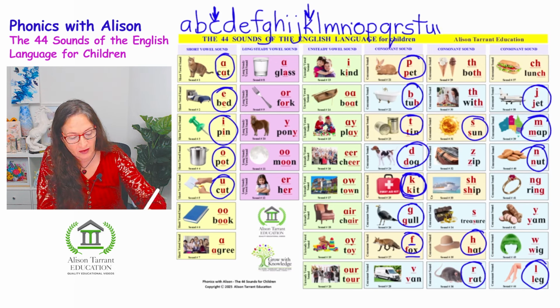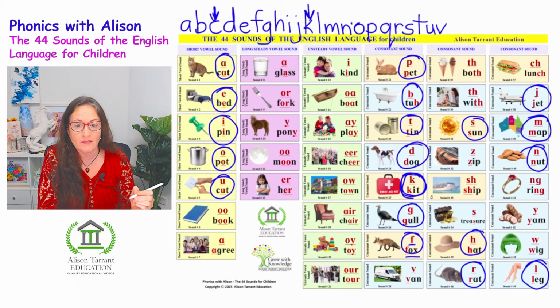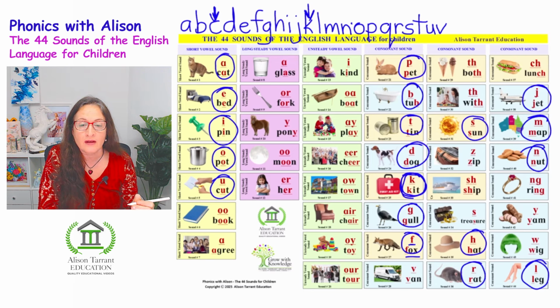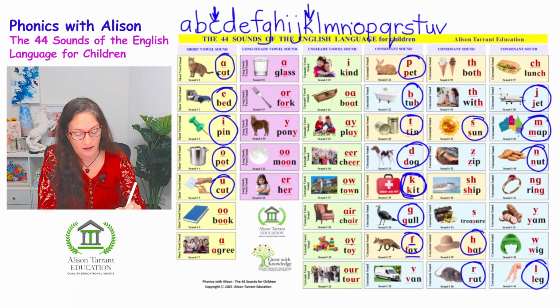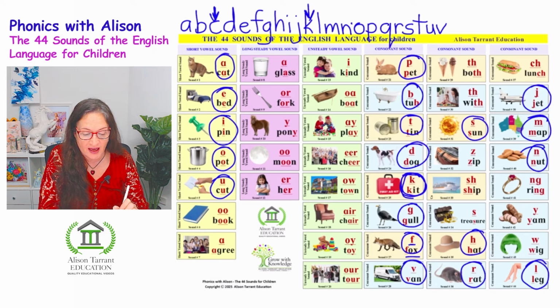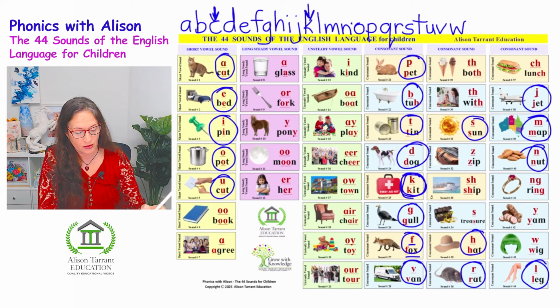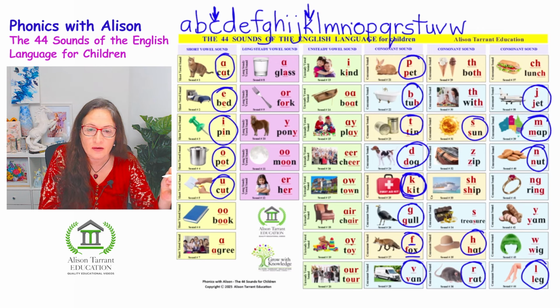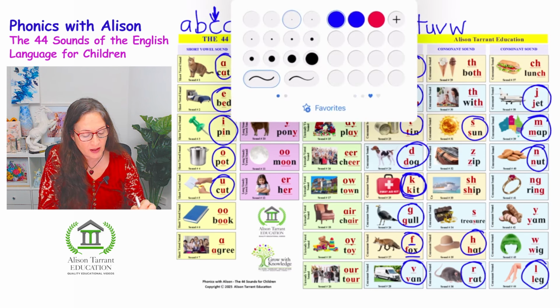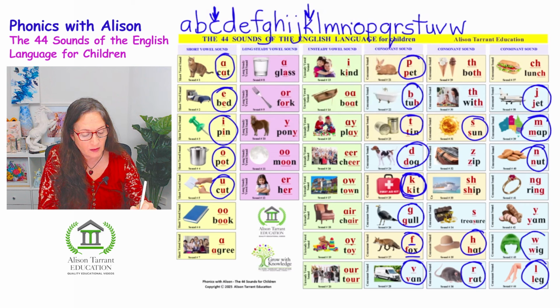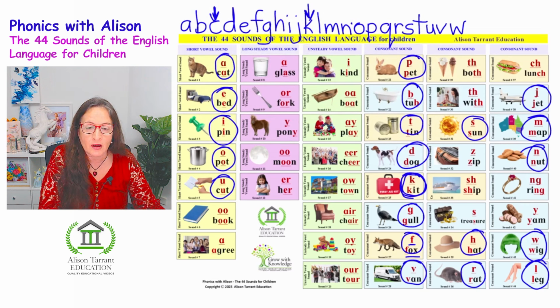Then V is the next letter, which is a consonant sound, and it makes the sound V, as in van. V says van. Now we have W, and W, it does not say W. If we have W here in wig, we don't go what-ig, we just go woo. The W makes the sound woo, wig.